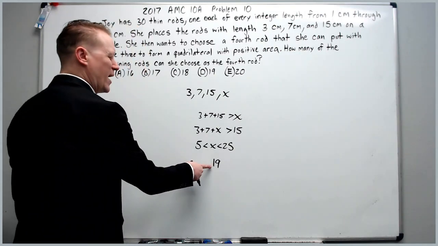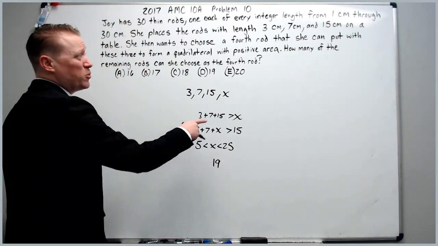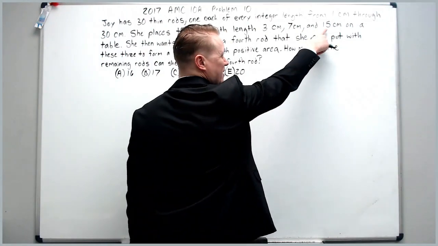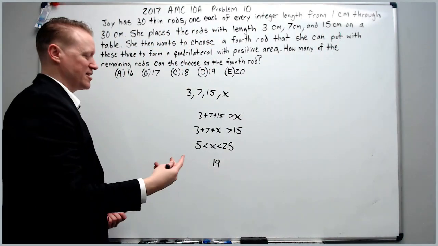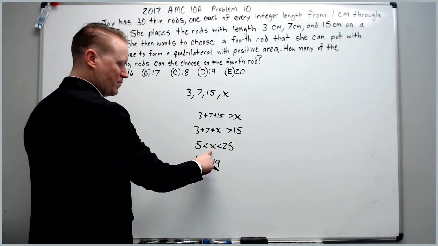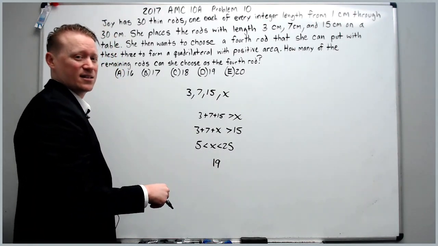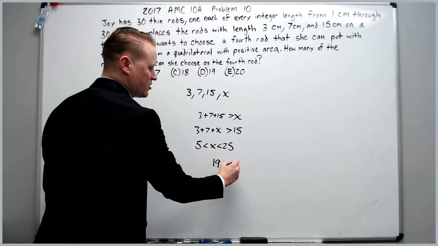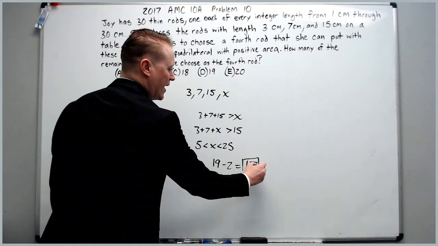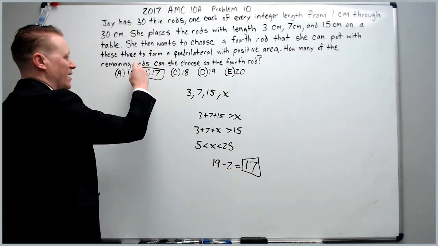Okay, so why was it not 19? Because we've already used 7 and 15. And since we've used those already, they can't be one of the values for x. So you have to subtract those 2 values, and there are actually 17 other values.